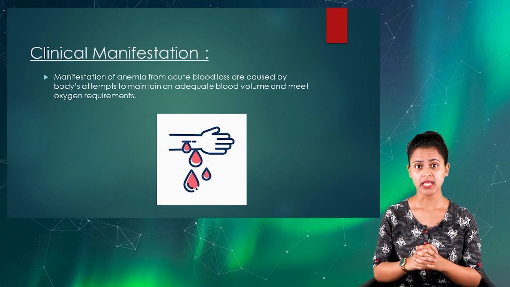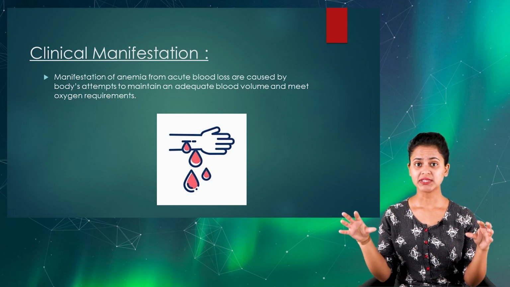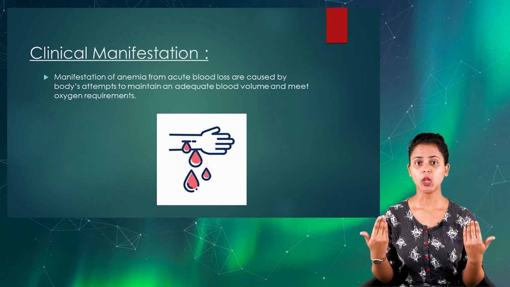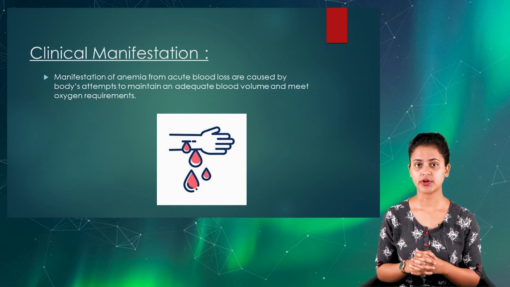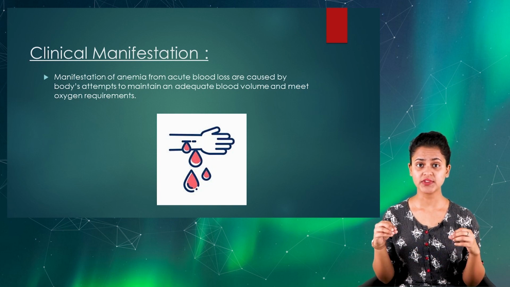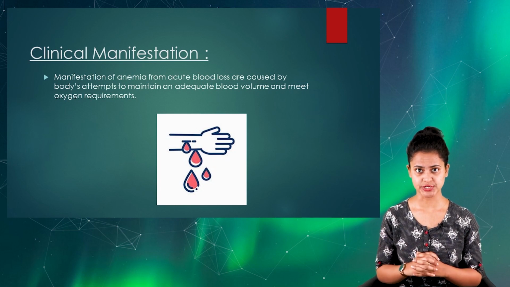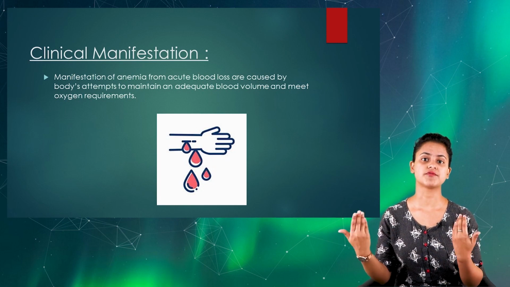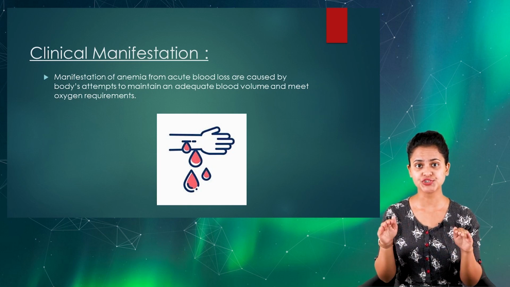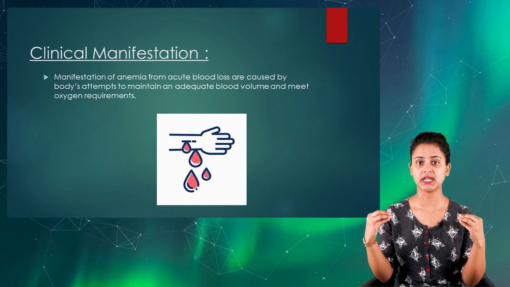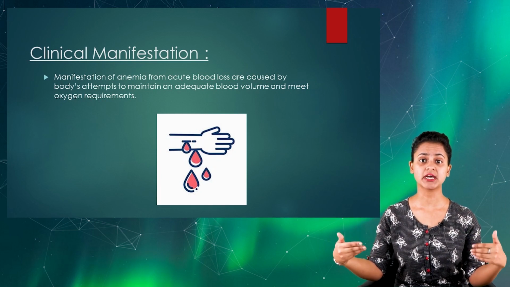So for example, suppose a person is suffering from hemorrhoids. That particular person has lost 750 ml of blood within 30 minutes. This client will develop postural hypotension. But in laboratory values, we will often see that the client has a maintained hematocrit and hemoglobin level, because in the initial stage the body will be compensating.